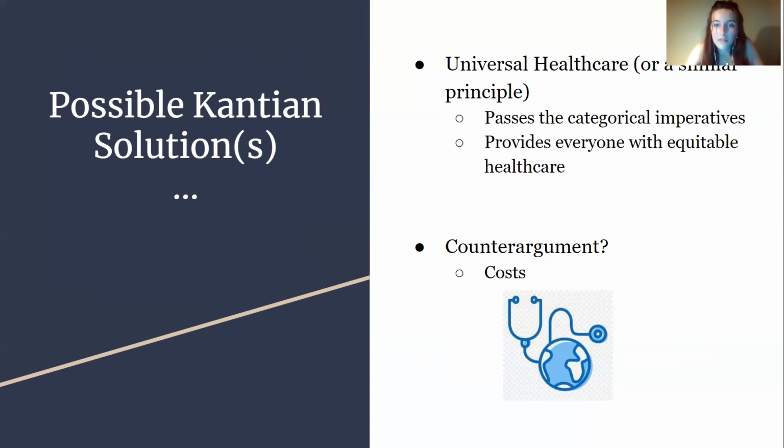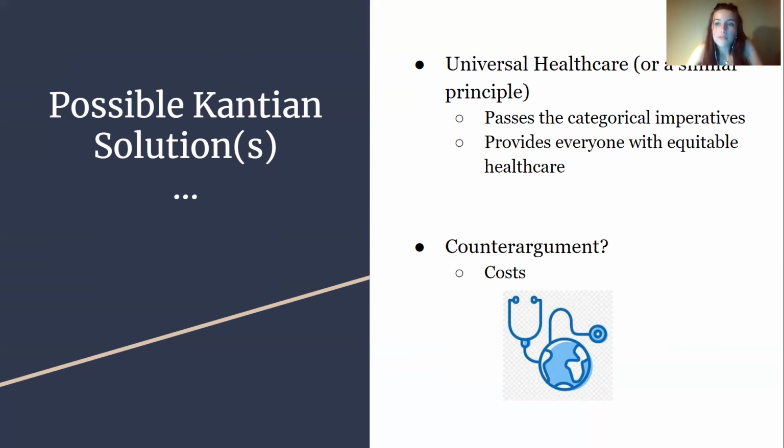Also, it passes the second test, that this is a world we want to live in, where everybody has equal access to these services. The counter argument for this, I think, would be costs and having to implement it.